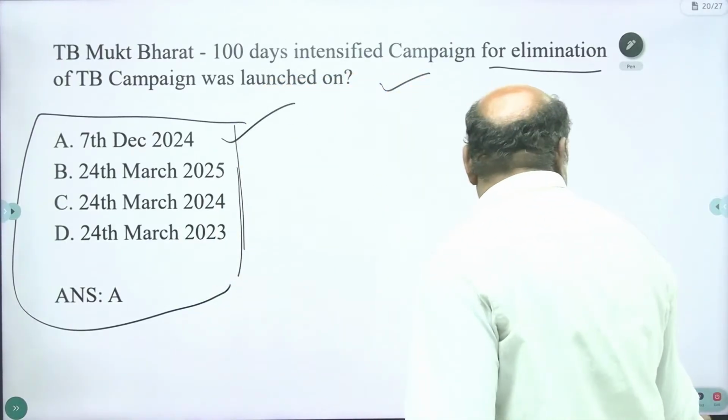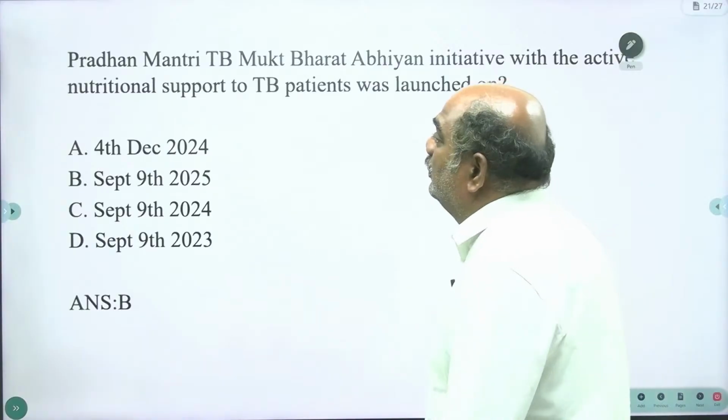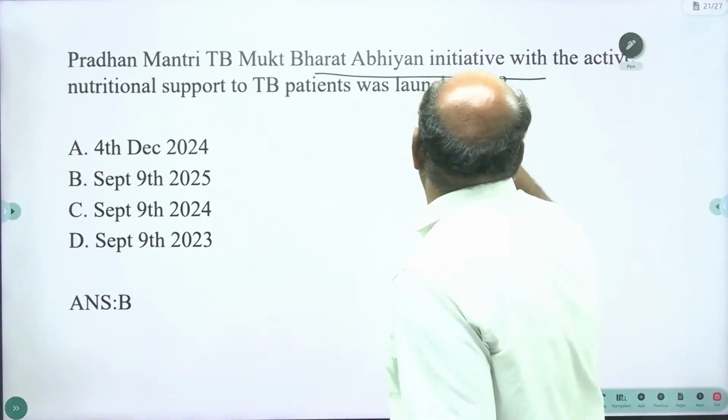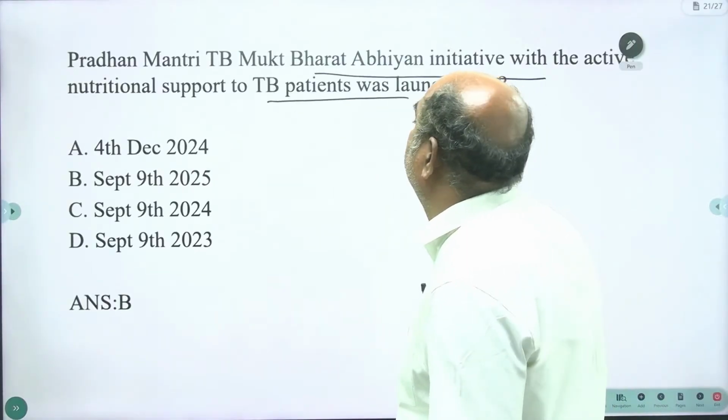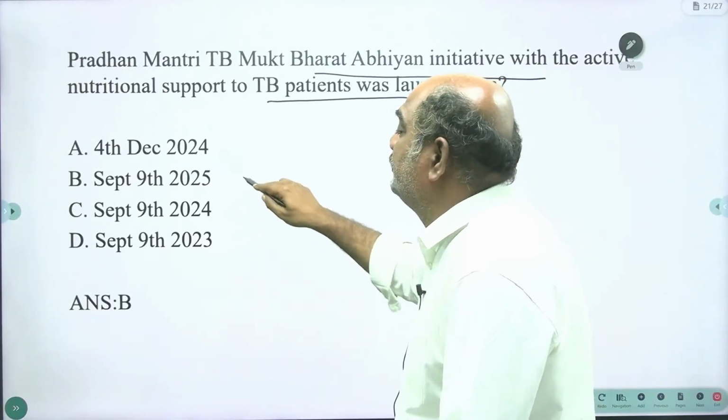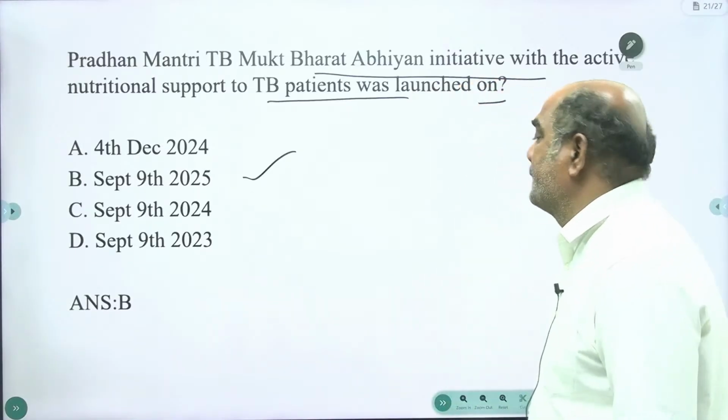On 7th December 2024, the Pradhan Mantri TB Mukt Bharat Abhiyan initiative was launched. Nutritional support to TB patients was launched on September 9th, 2025.